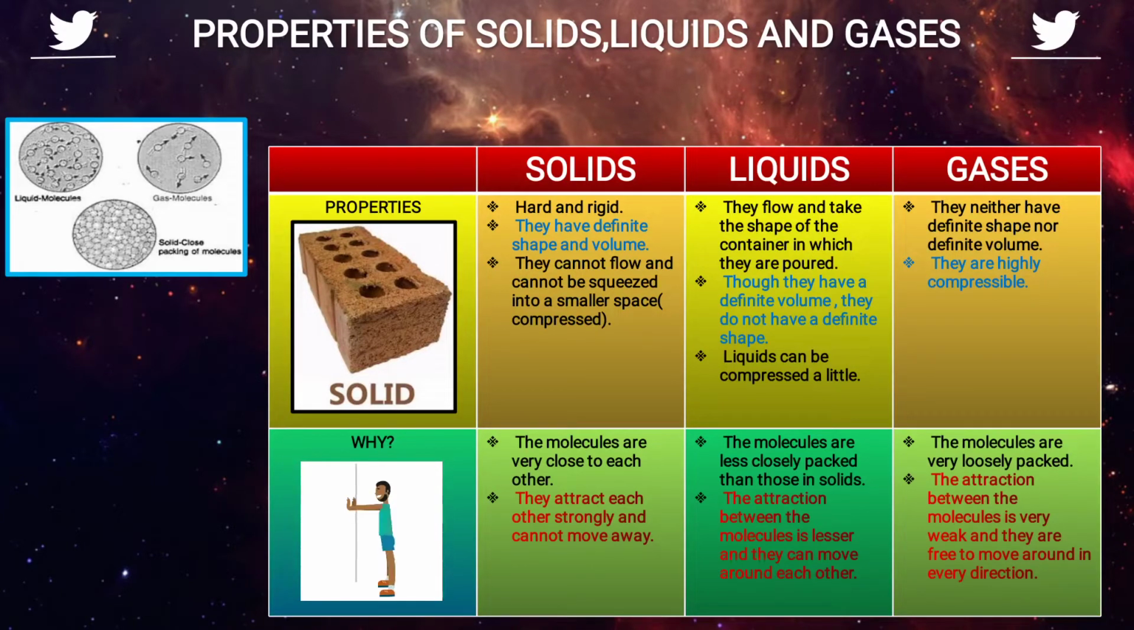Next is a liquid. Liquids flow and take the shape of the container in which they are poured. As we saw in the previous slide, when the water was poured in the glass, the water took the shape of the glass. So the liquid does not have a definite shape. But as we saw, it occupies the space of the glass, means it has a volume. So by this we can say that liquids do not have a definite shape, but they have a definite volume.